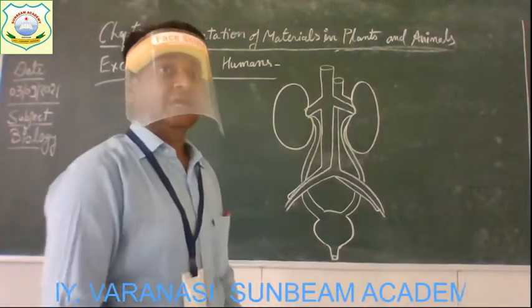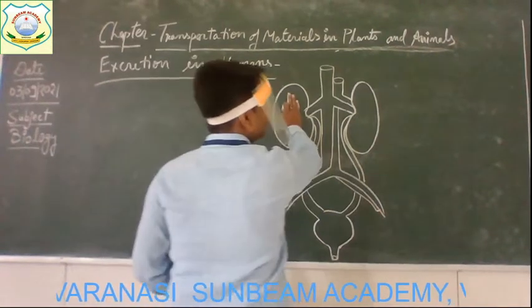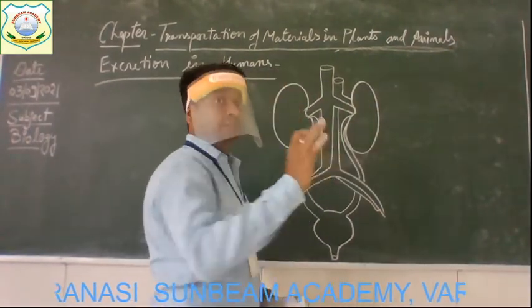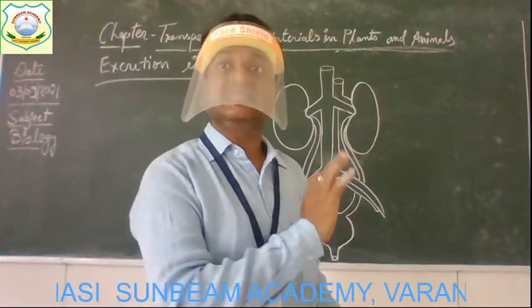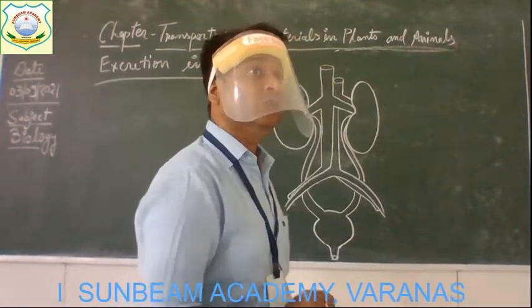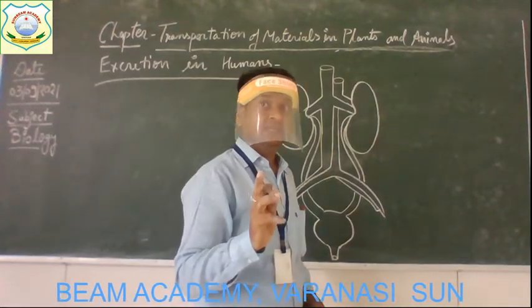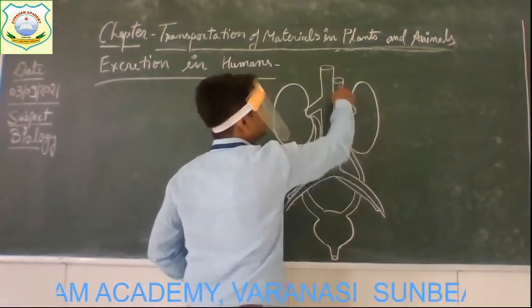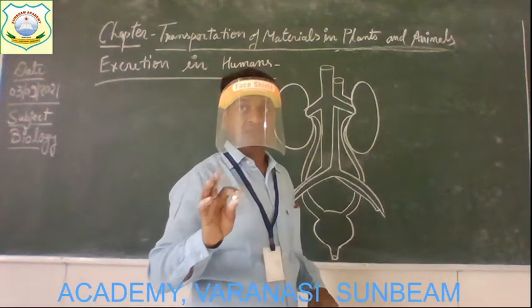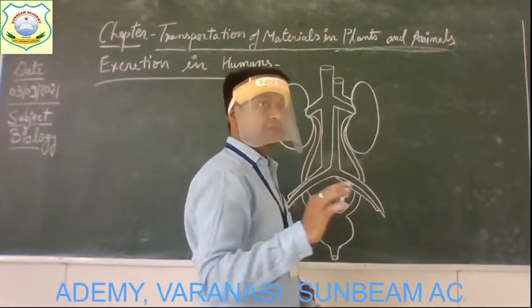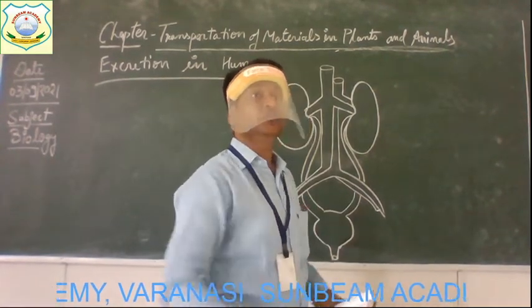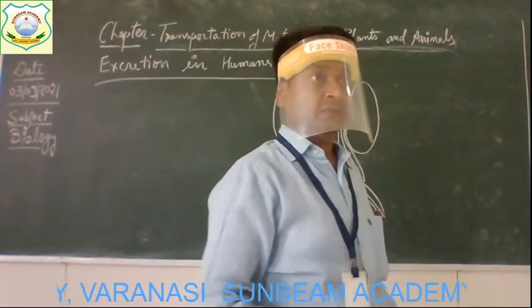So look at the diagram. Here, these two bean-shaped structures are known as kidneys, which are an important organ of the urinary system. These two tube-like structures are actually the blood vessels. These two are blood vessels which carry the blood to the kidney.